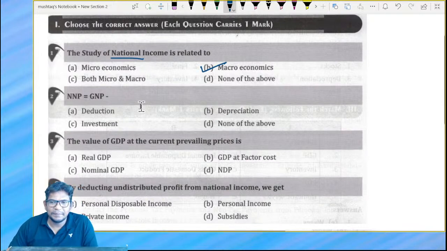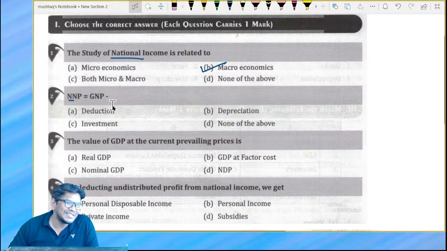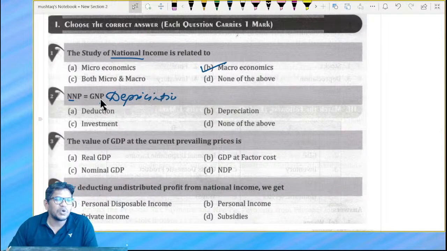Similarly, NNP is equal to what we have discussed in the last class, right? NNP is nothing but, my dear student, NNP is equal to GNP minus depreciation. Remember. Yes, you are right. NNP is equal to GNP minus depreciation.